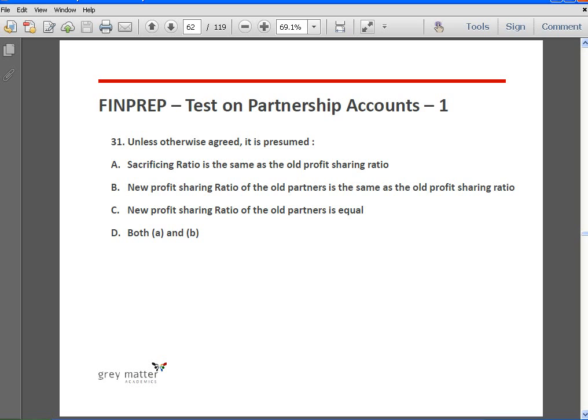How much A is going to sacrifice, how much B is going to sacrifice, we do not know. So in such a situation, the sacrificing ratio, which means that this 1/5 share that C is going to get will be given to him in the ratio of 3:2, and the new profit sharing ratio, obviously, the relative profit sharing ratio between the old partners will continue to remain 3:2. Okay, so answer is D, A and B.